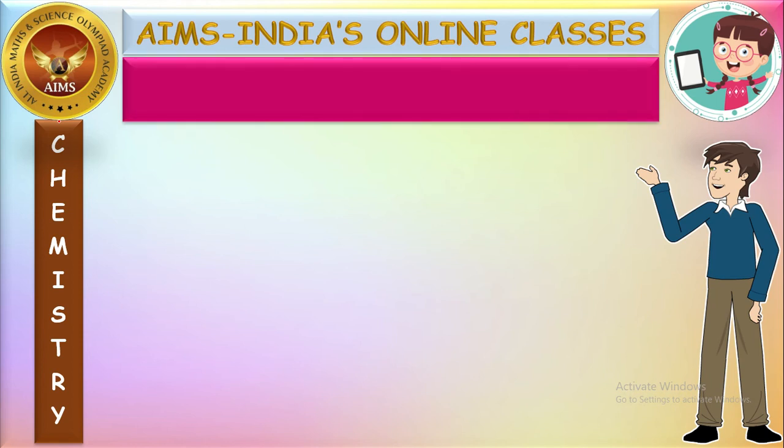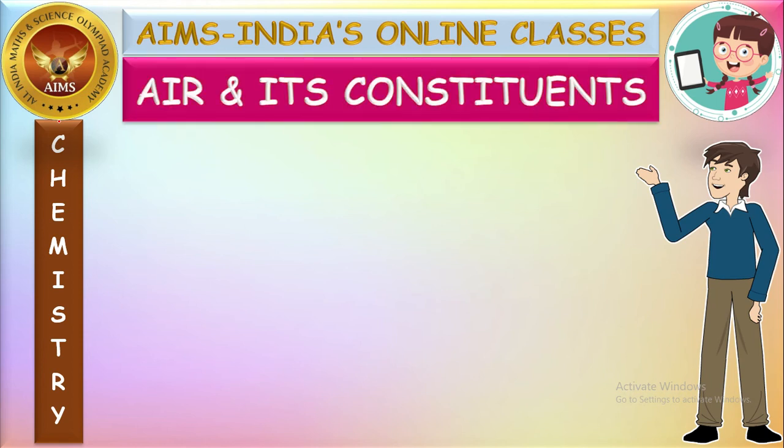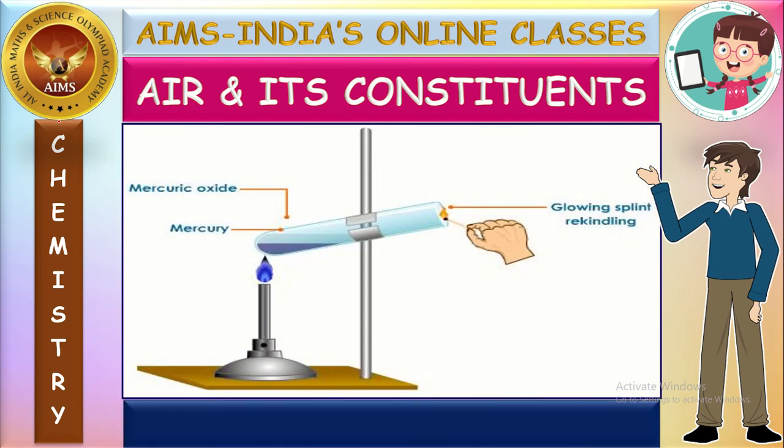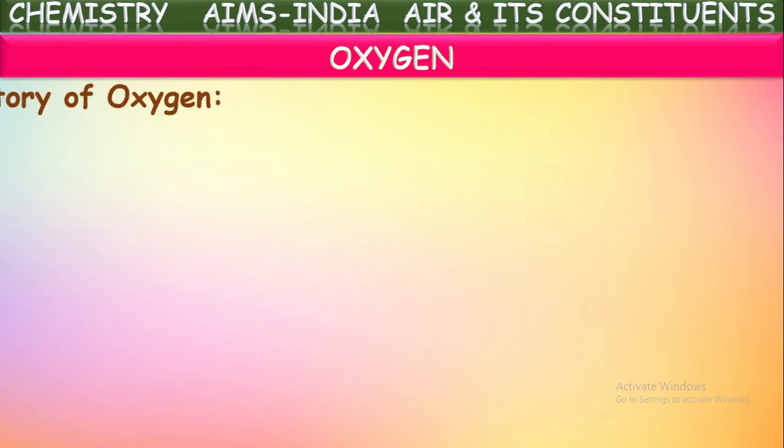In this, we are discussing the chapter air and its constituents. In this session, we are going to see about oxygen: how it is prepared in the laboratory, who discovered it, how it occurs, and what the properties of oxygen are. Okay, let us start. Let us see first the history of oxygen.